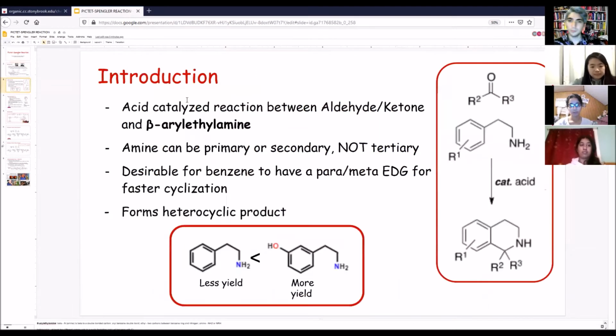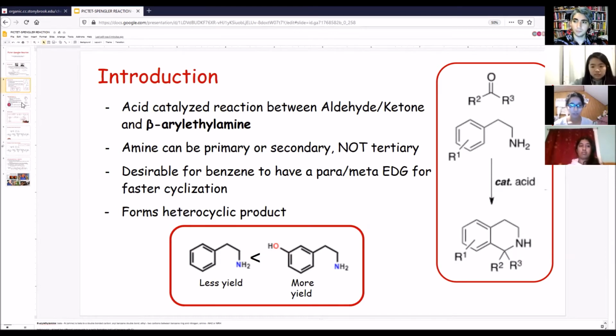Next slide. The compounds involved include either an aldehyde or a ketone, as well as a beta-aryl ethylamine, and that's just an amine bonded to the beta carbon that's hanging off of a benzene. The amine in the reactant could be either primary or secondary. So you see in our example, we have a primary amine with 2 hydrogens, and in our product, we have 1 hydrogen bonded to the nitrogen. If there were an R group bonded to the original amine, like you would see in a secondary amine, you would see it bonded to the nitrogen in the final product as well.